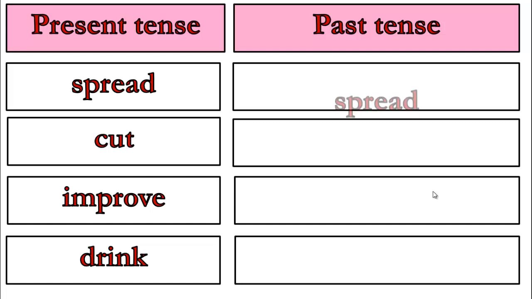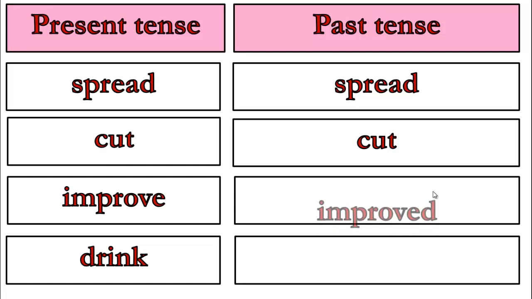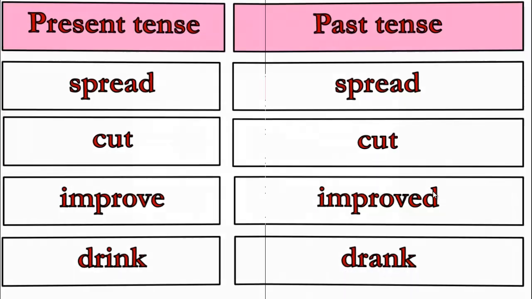Okay? The first one is spread, the same, spread in the past. Okay, this one is an irregular verb. What about cut? That's right, the same. We don't change it, so cut. But what about the verb improve? That's right, we are going to add D and it becomes what? Improved. That's right. Okay, now let's move to the last verb here in this slide. Drink. What is the past of drink? Excellent, it's going to be drank.